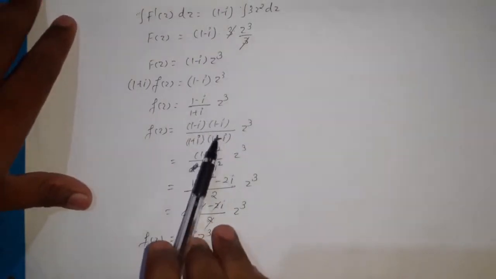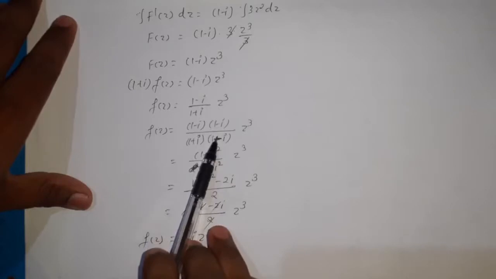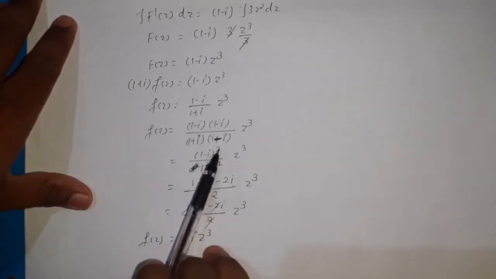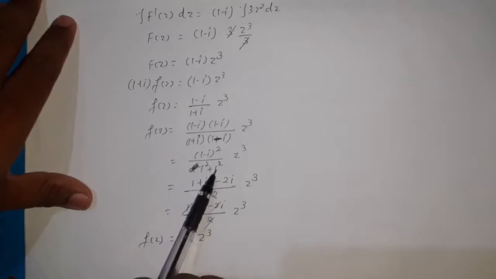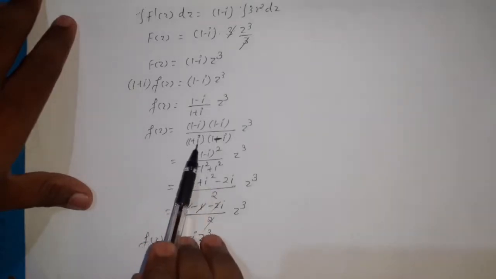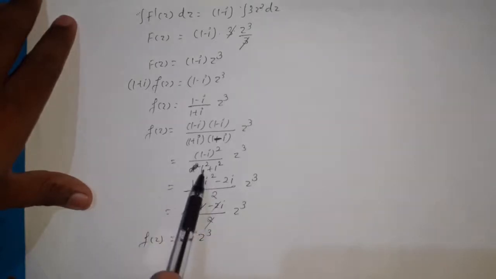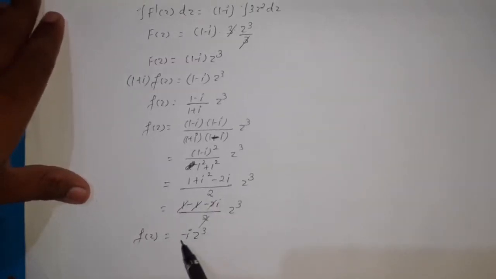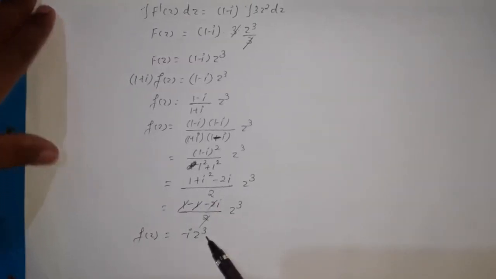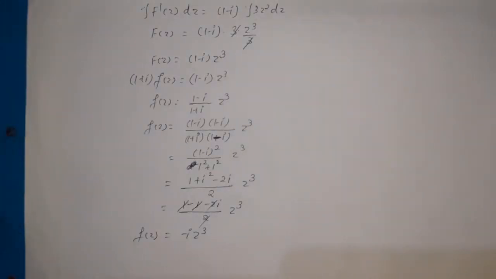So multiplying and dividing by the same term 1 minus i, the numerator becomes 1 minus i whole square and the denominator becomes a square plus b square. A is equal to 1 and b is equal to the coefficient of i, that is also 1. So therefore 1 square plus 1 square, that becomes 2. So after simplifying, that f of z becomes minus i z cube, which is the required analytic function.